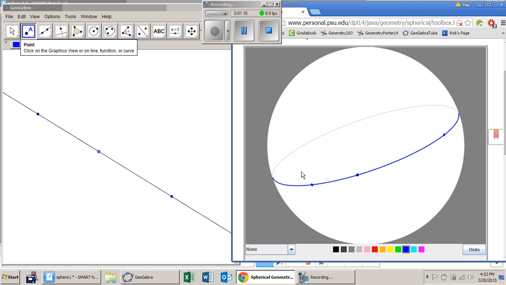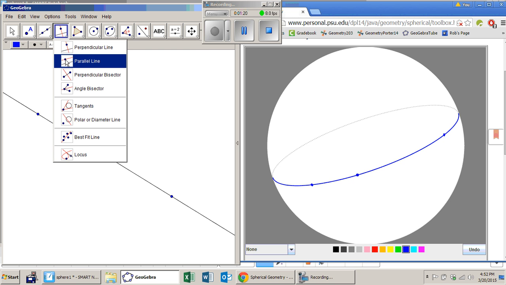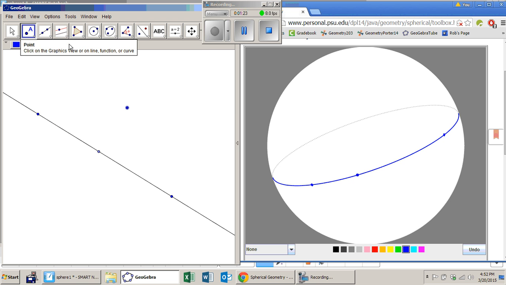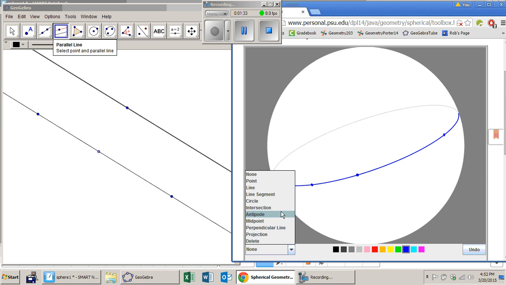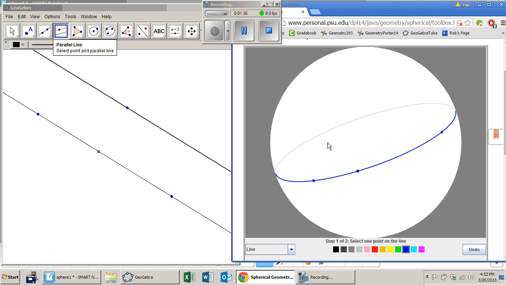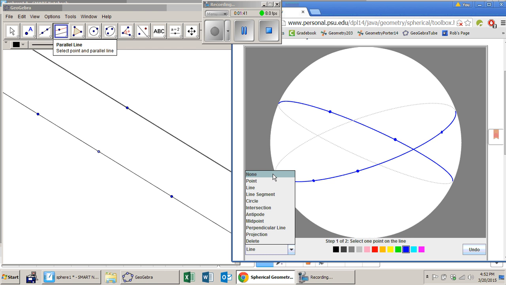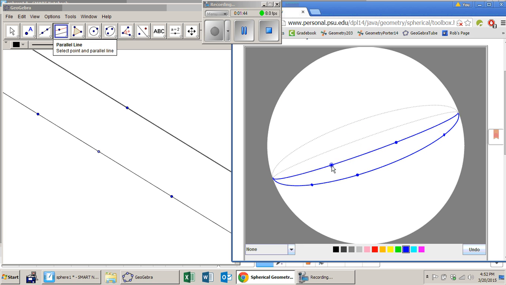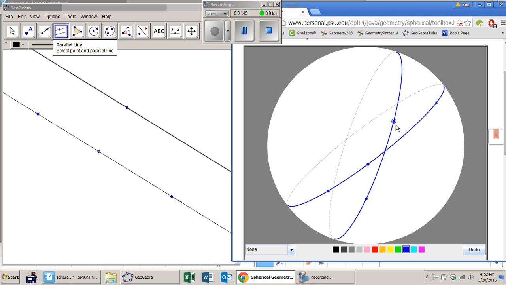The other thing we could think about is the nature of parallel lines. Now, given a point not on a line, you can construct a line parallel to a given line through a given point. That's a basic concept of Euclidean geometry. But in non-Euclidean geometry, if I just draw a second line, pretty much anywhere, they're going to intersect. And if they intersect, they're always going to intersect. There's really no way around it. There's no way to construct parallel lines in spherical geometry. They're always going to intersect somewhere.